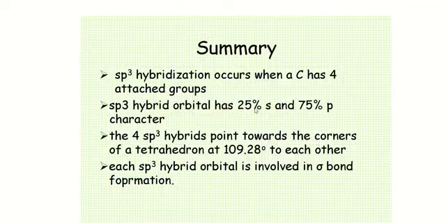The summary of sp3 hybridized orbitals is: sp3 hybridization occurs when a carbon has 4 attached groups. sp3 hybridized orbitals have 25% s and 75% p character. The 4 sp3 hybridized orbitals point toward the corners of a tetrahedron at 109.28 degrees to each other. Each sp3 hybridized orbital is involved in sigma bonding.